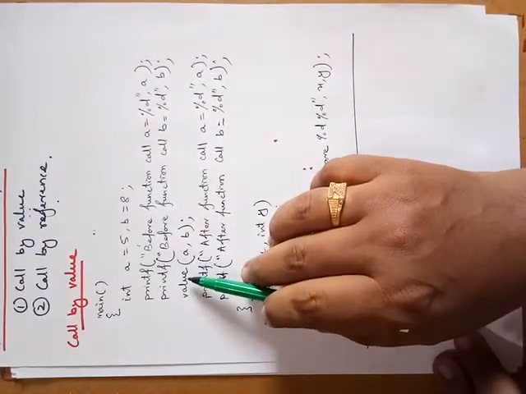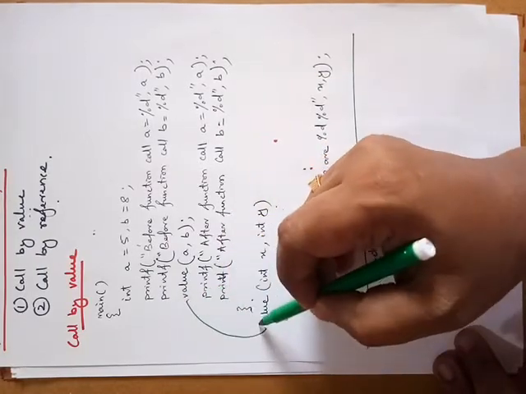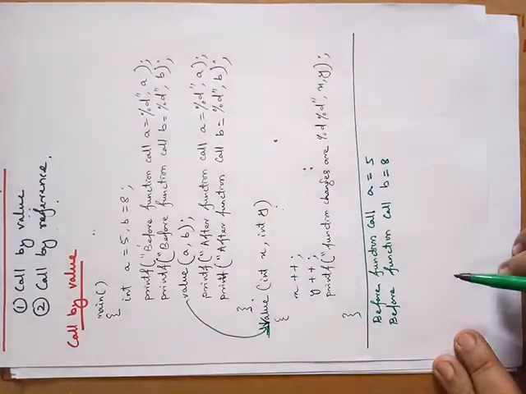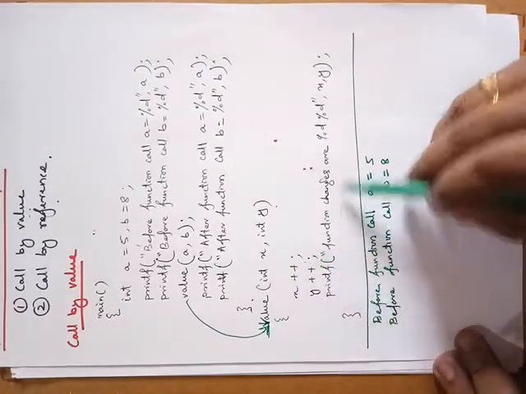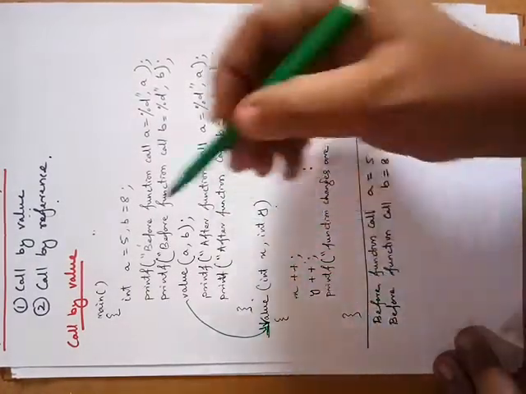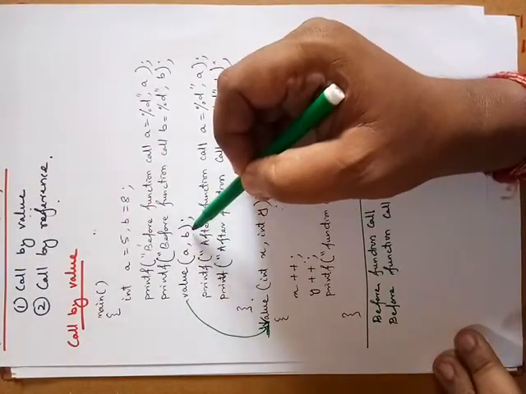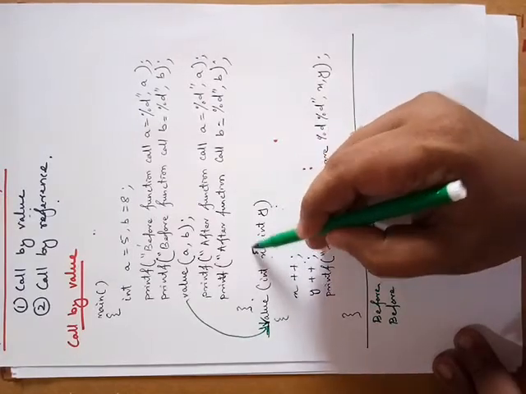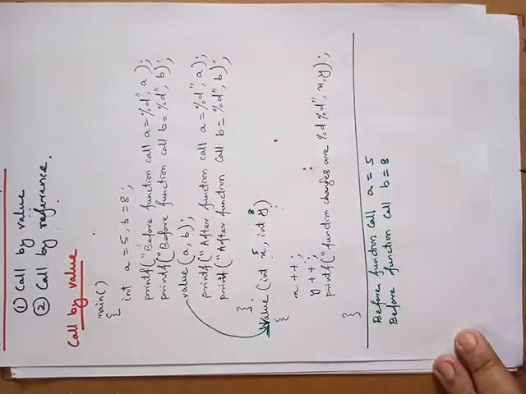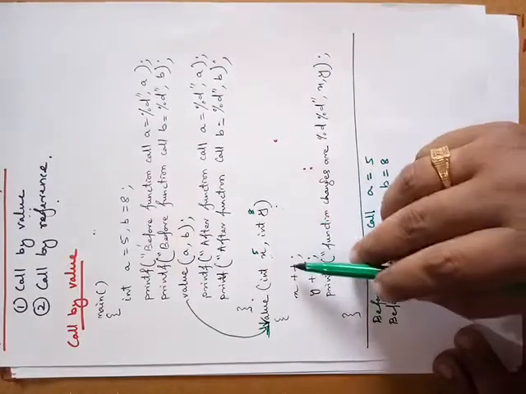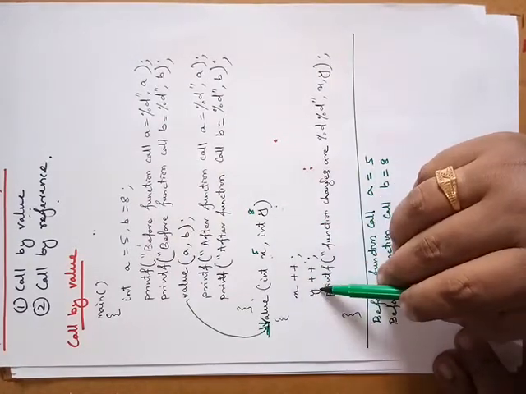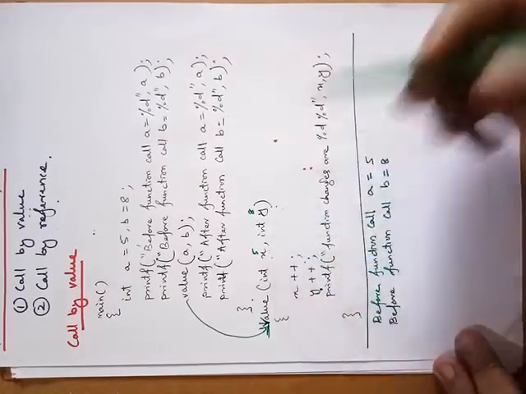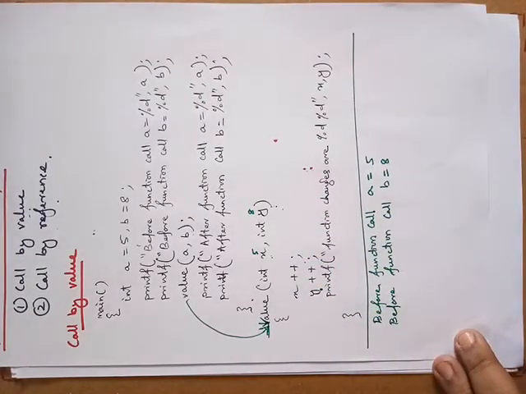Now the function will be called, and the control will pass to the definition part. In the definition part, the values will be incremented and printed. Here 5 and 8 are passed as the actual arguments. Now x and y will be assigned 5 and 8, and they will be incremented by 1 and 1. So the values will be 6 and 9.